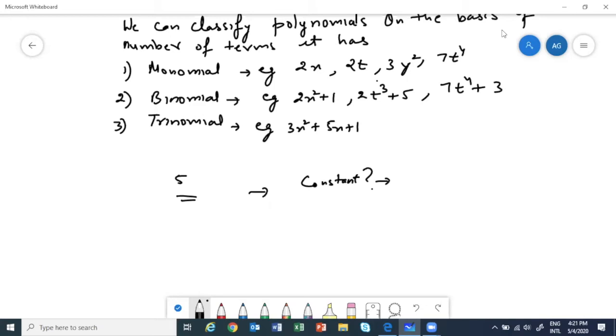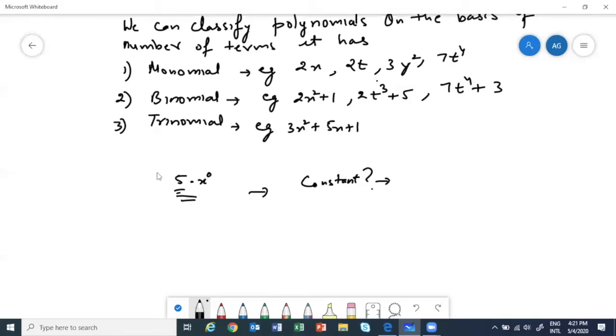0x plus 5? No. Yes, Rajni, you're correct. Evelyn, you are also correct. The degree is 0. Although I can't see a variable with 5, I can write this as 5x power 0, because anything to the power 0 is 1.